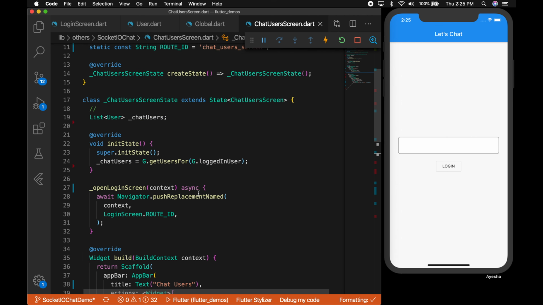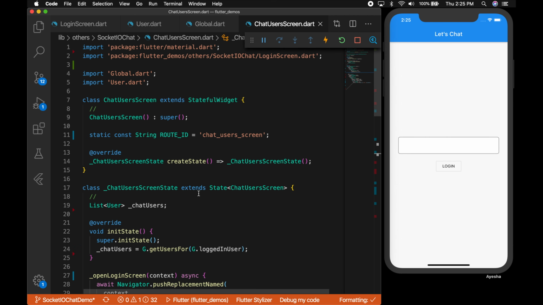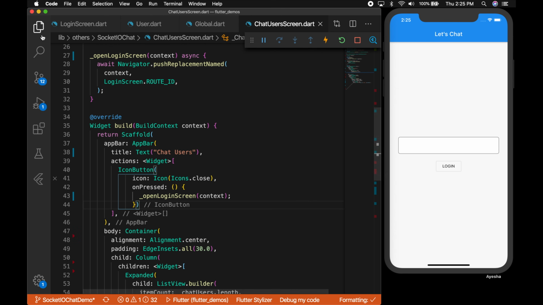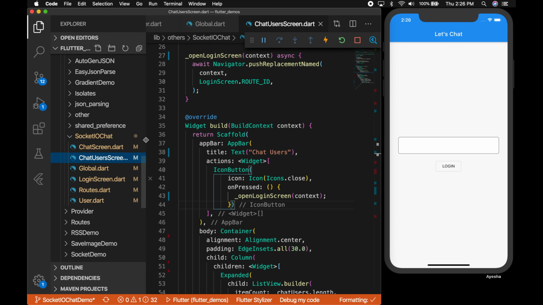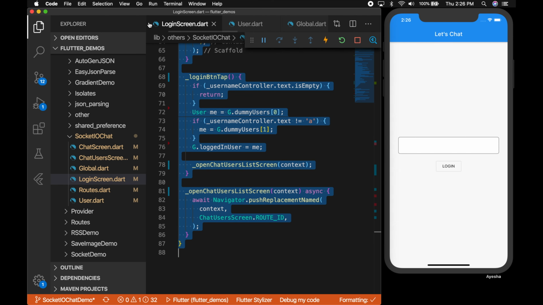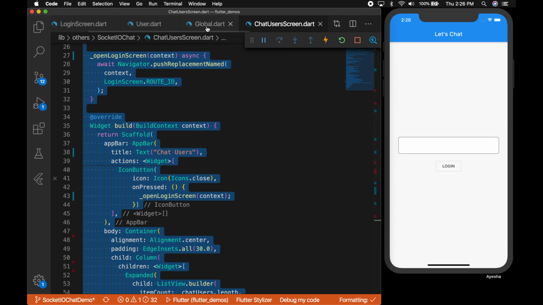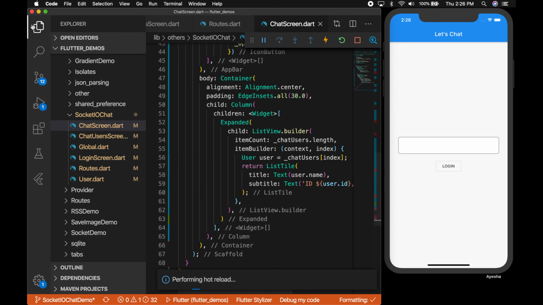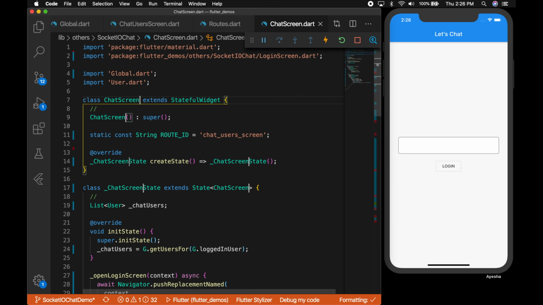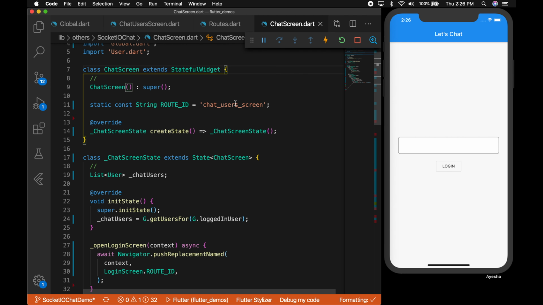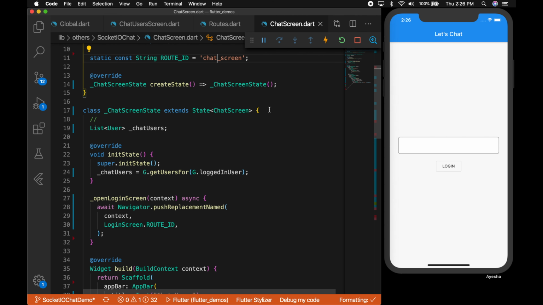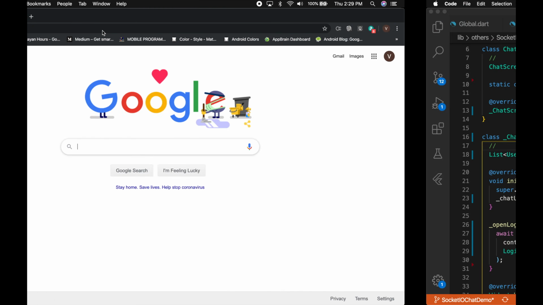Now let's focus on the chat screen. When the user clicks on one of the users in the chat list, it should go to the chat screen, right? We have created a chat screen file, so let me copy the content in the login and paste it there. Rename the class name to ChatScreen and the route ID to chatScreen. We will clean up the UI later.